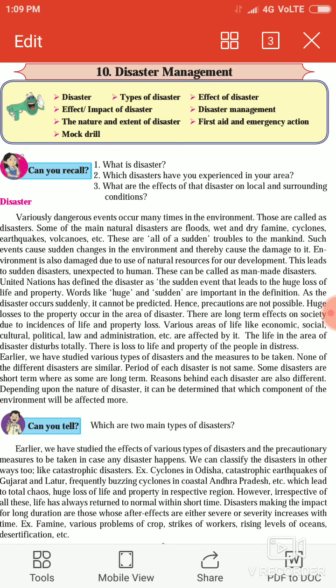Disasters making an impact for long duration are those whose after effects are either severe or severity increases with time. That means disasters like famine, various problems of crops, strikes of workers, rising levels of oceans, deforestation, or desertification, all these are disasters which make an impact for long duration.